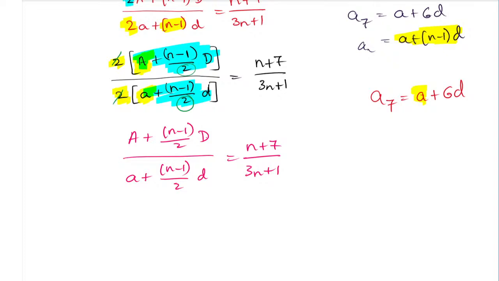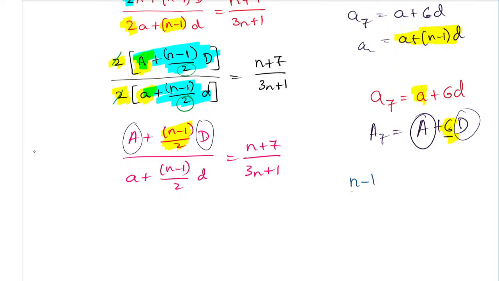So here you can see, in place of a, it may be a small a or capital A. For the capital A, it looks like this. In place of a we have a, and in place of d we have d. But in place of 6, what do we have? In place of 6, what actually do we have? n minus 1 divided by 2. So substitute that value. It is nothing but (n minus 1) divided by 2, whose value is 6.